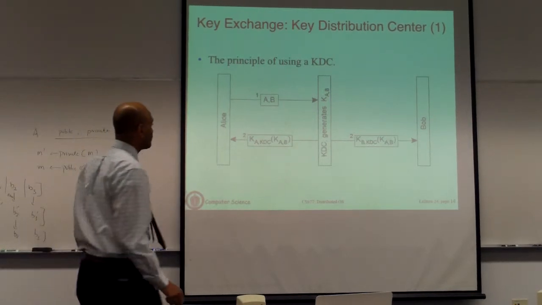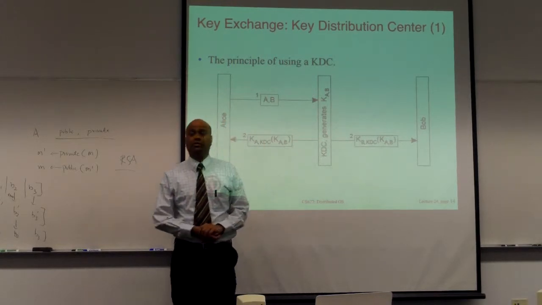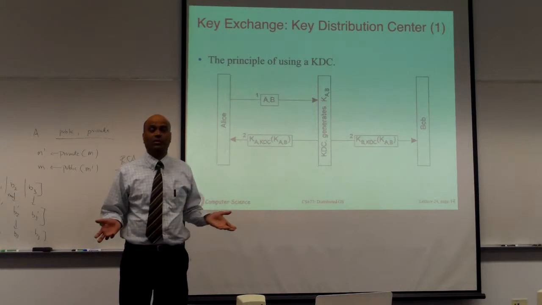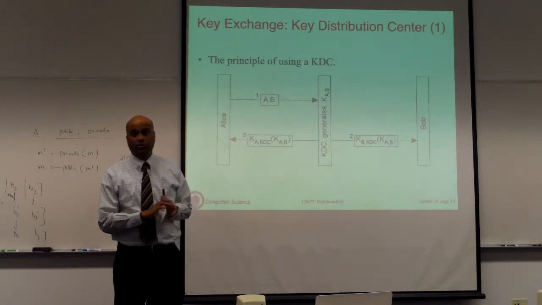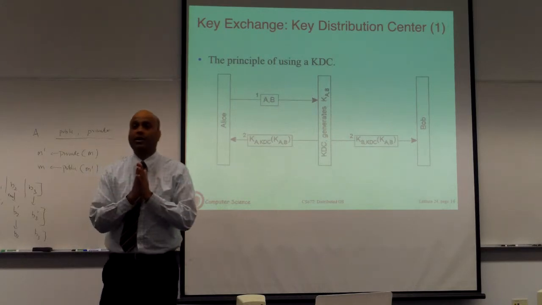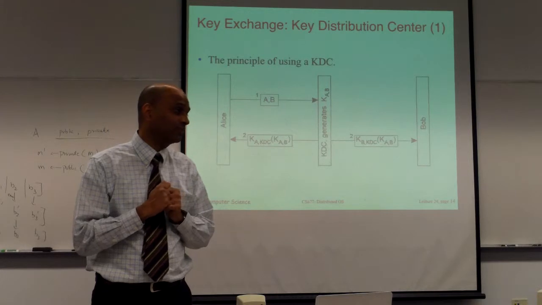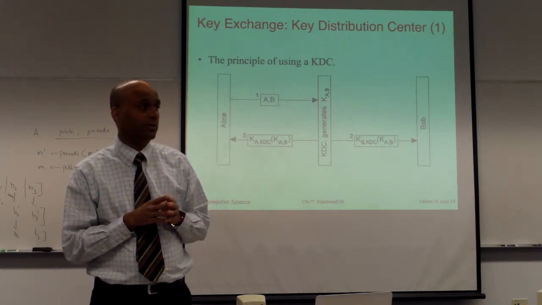Okay, so if you have those keys set up, then you can essentially send the session key. Now the same key K is known to Alice and Bob, and they can use that for subsequent communication. Okay. So this is the equivalent of asking a third party to generate a key for you. The third party securely gives the key to you, and then you use that key to communicate. Is that clear?